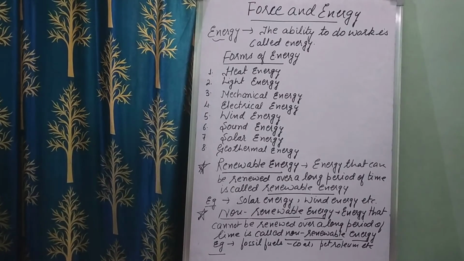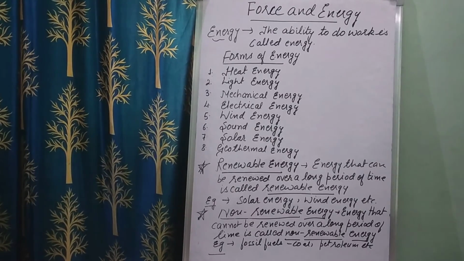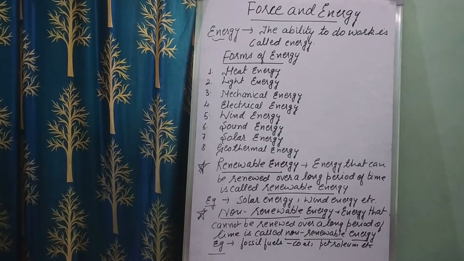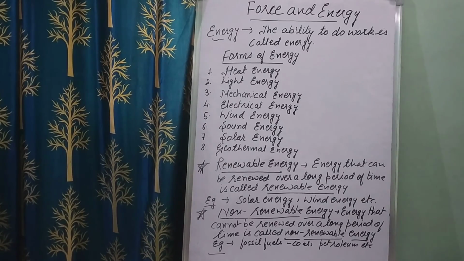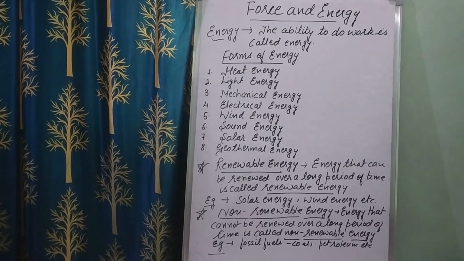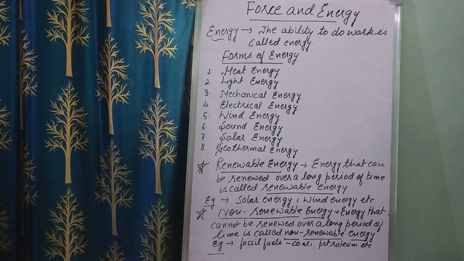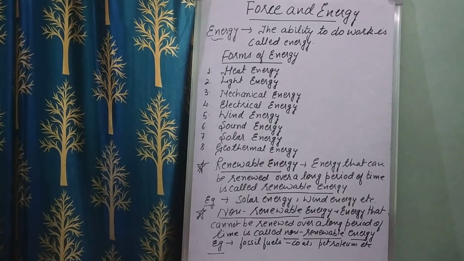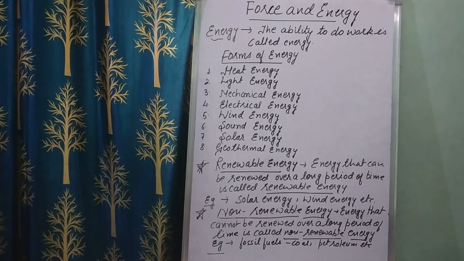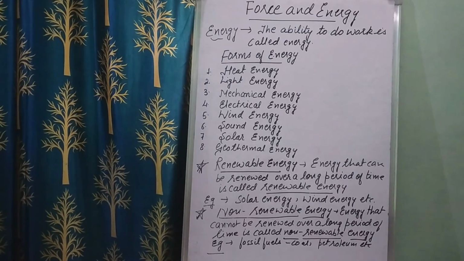Once we use it, it is going to be finished. So we use renewable energy rather than non-renewable energy, because we can use it over a long period of time, while non-renewable energy will finish after a certain time.